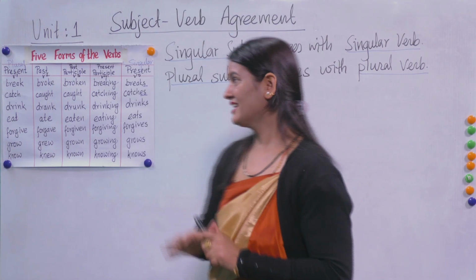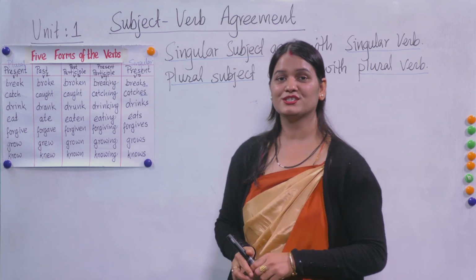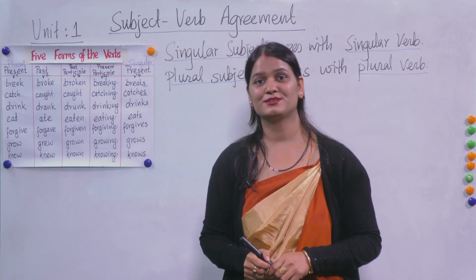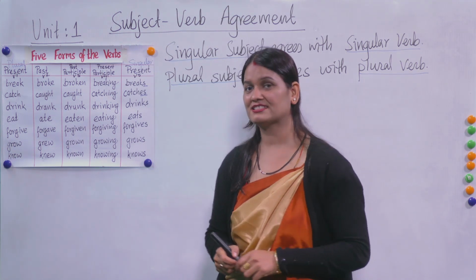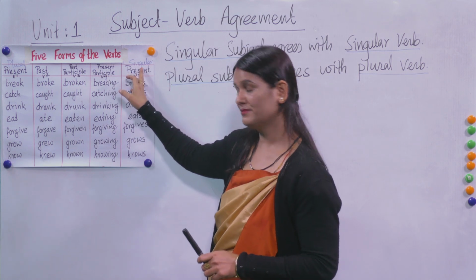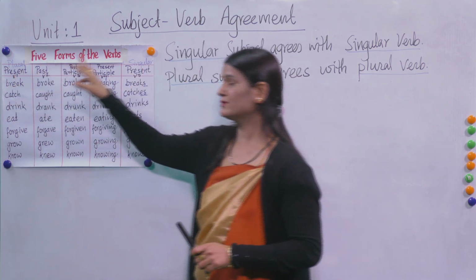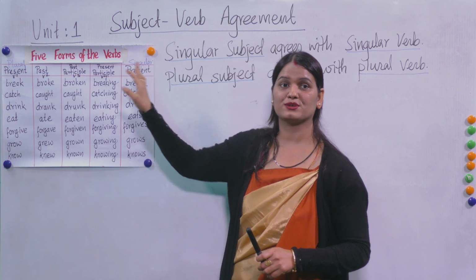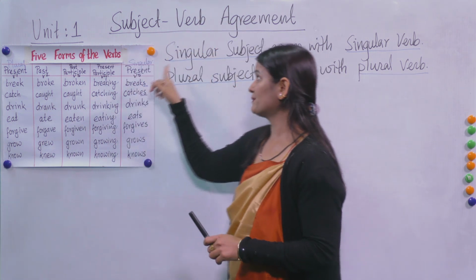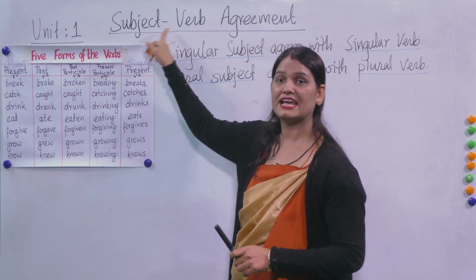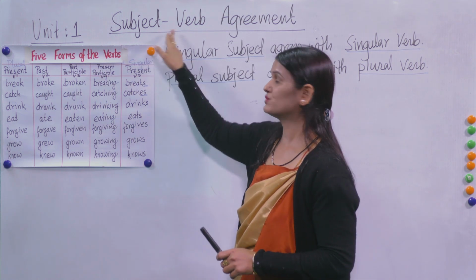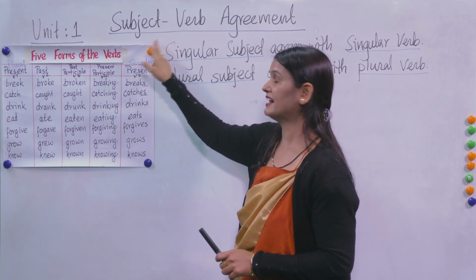Namaskar, students. Today we are going to continue the same topic, subject verb agreement, the grammar which we had started in our last class. We had talked about 5 different forms of the verb, right? And present plural and then present singular we have to consider here in subject verb agreement, because subject and then verb should agree with each other.